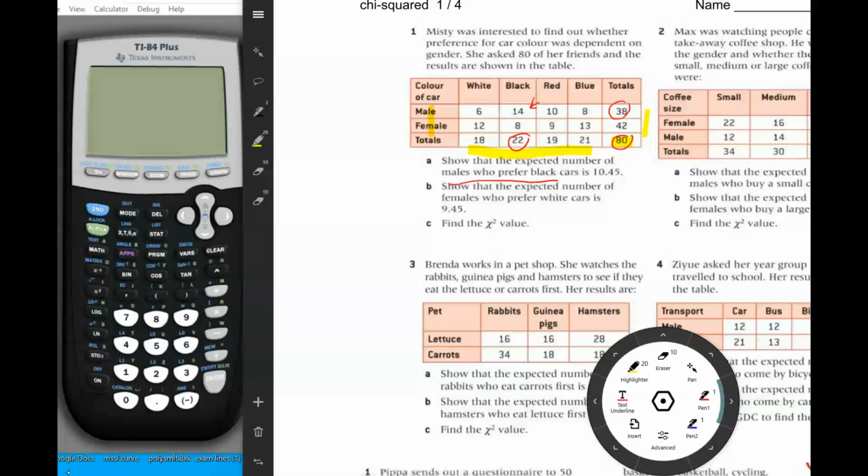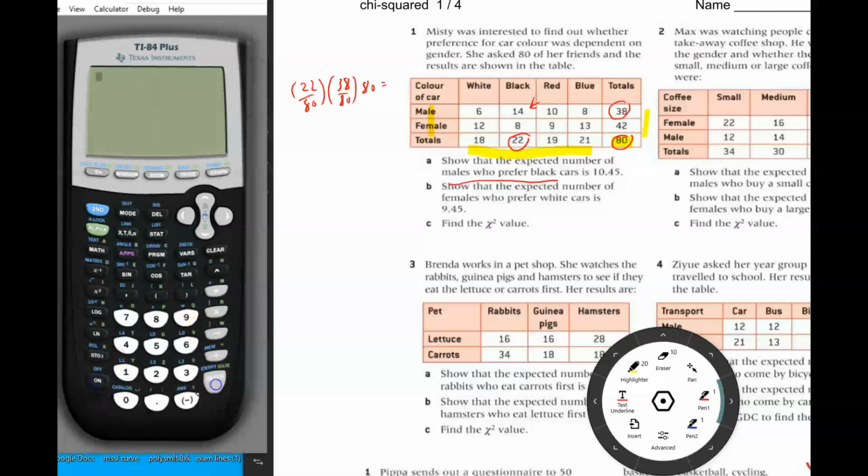So 14 should be proportional to the fractions 22 over 80, which is the fraction related to black cars. 22 out of 80 are black cars. And then we multiply that times 38 over 80, which is the proportion of males. And then we multiply this combined fraction times 80, which will give us the number of males who like black cars that we would expect to see.